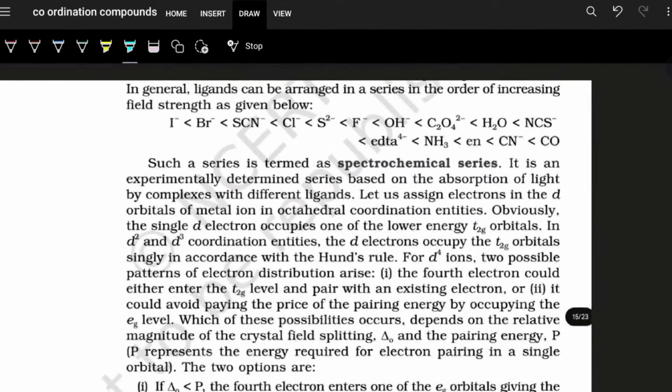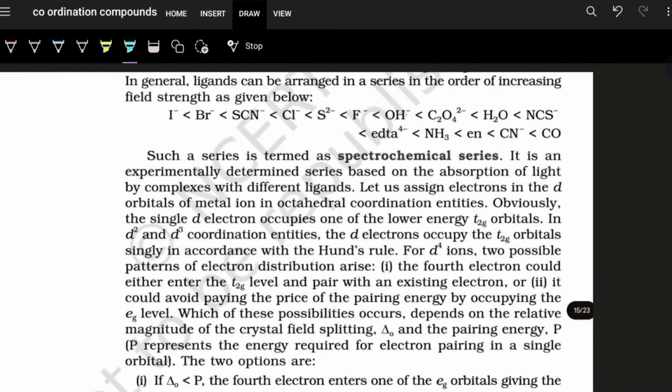How do we know which ligands are acting as strong field and which are acting as weak field? For that we have the spectrochemical series. In the spectrochemical series, if I move from left to right, then the field effect is increasing.